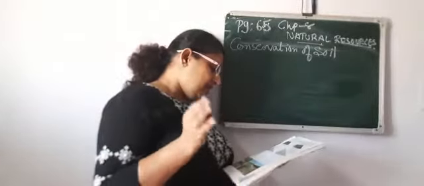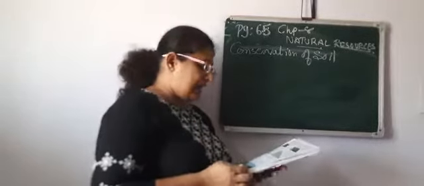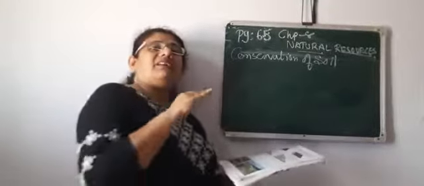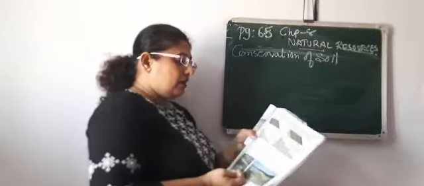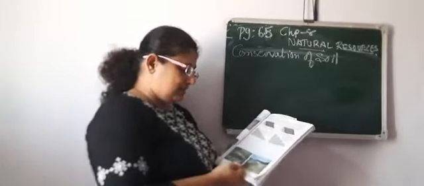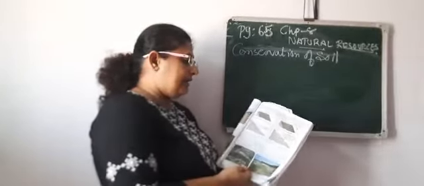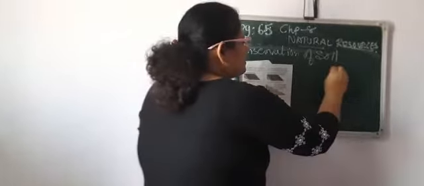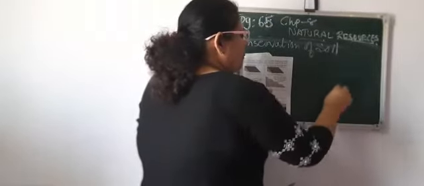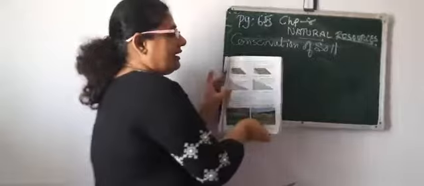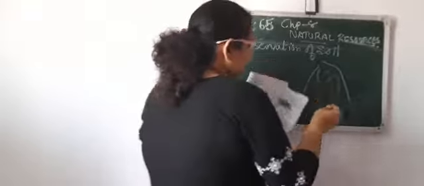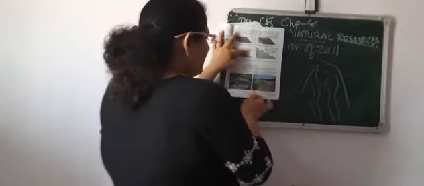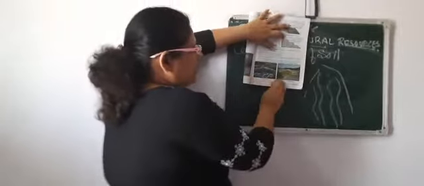Remedies means what remedies of soil conservation have been used, how we can keep the soil intact. Now see here, the methods have already been given, and pictures also. For example, here it shows surface runoff. This is the mountain, and on the mountain water will flow down and it is of no use, right? So for that we have to do terrace farming. What is terrace farming? You can see the picture over here.